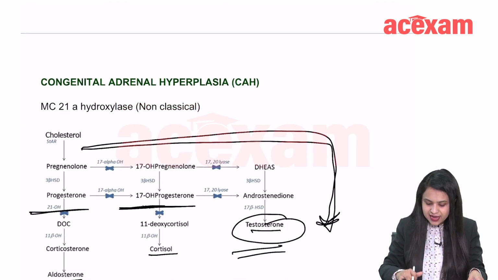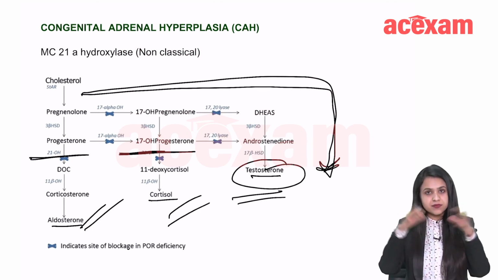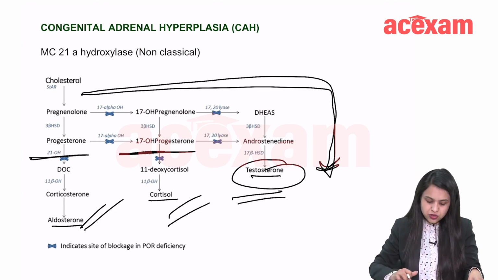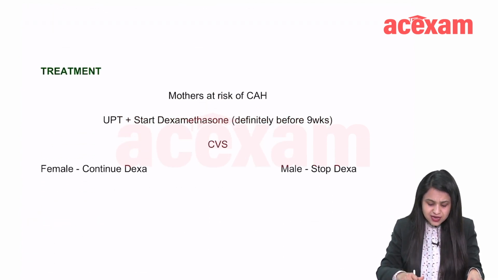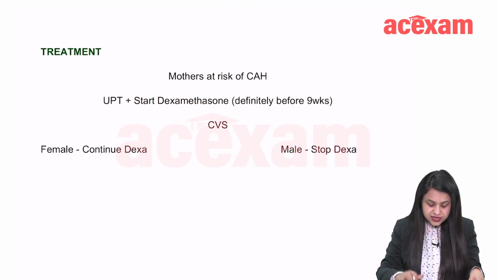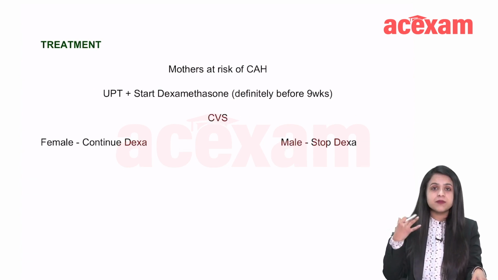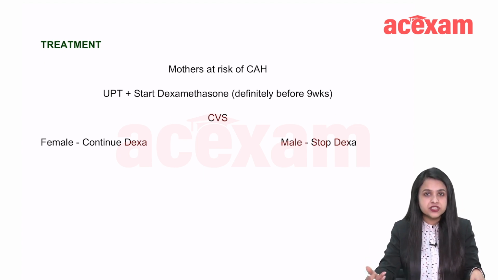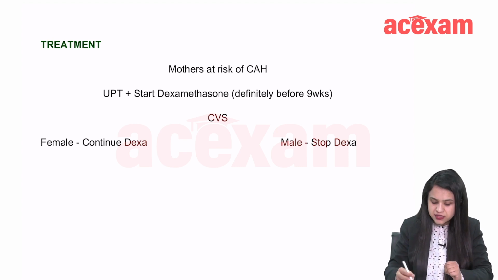What will happen by that? We are providing this, so the substrate will not accumulate. It will not be shunted to testosterone. So how do we manage congenital adrenal hyperplasia? First of all, it is a disorder of sexual development which has the best prognosis because it can be treated in utero. It is the most common cause of ambiguous genitalia, and unfortunately it is the most common endocrine cause of neonatal death. So these are all the MCQs that are asked.